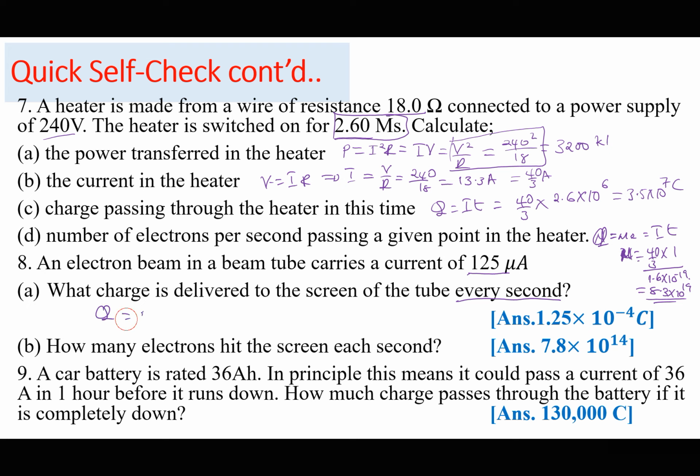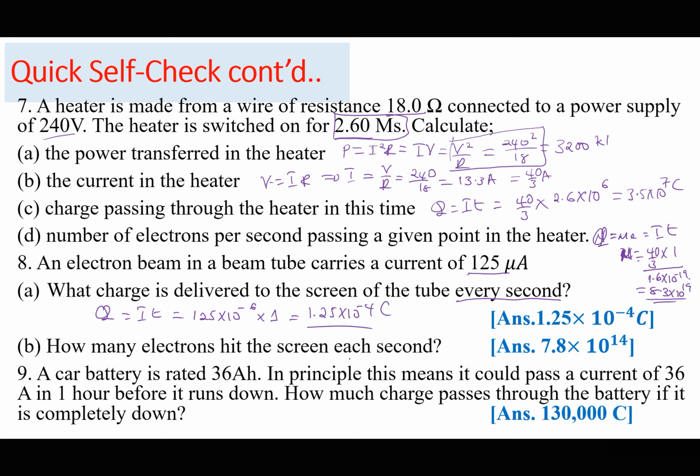So charge is going to be I times time. The time is 1 second. So the current is 125 times 10 to the power of minus 6 times 1 second. So the answer is going to be 1.25 times 10 to the power of minus 4 coulombs.